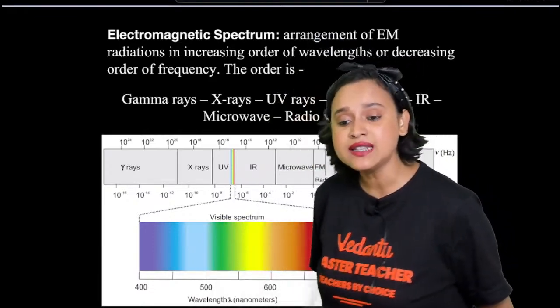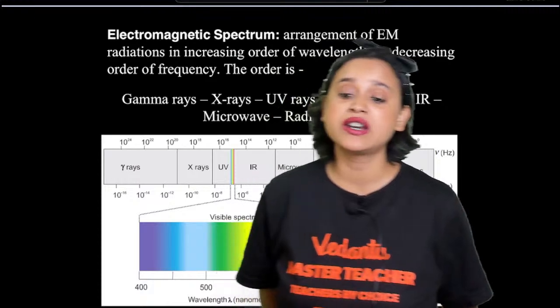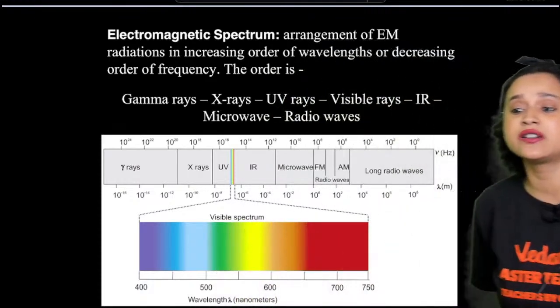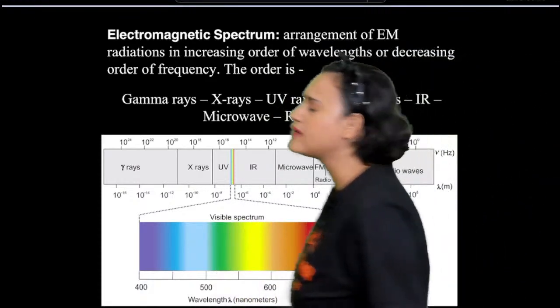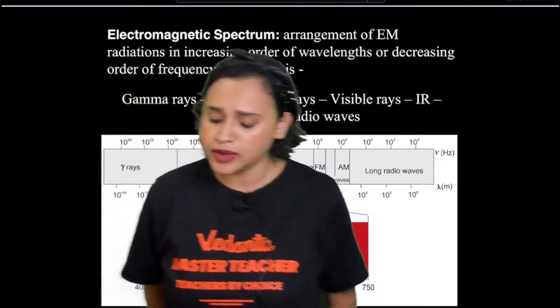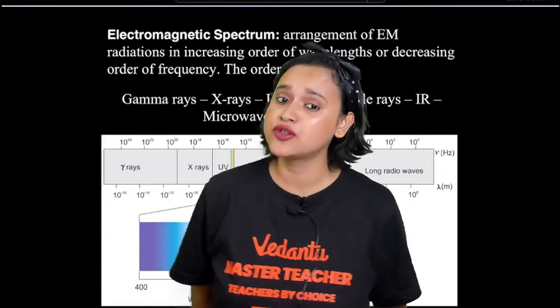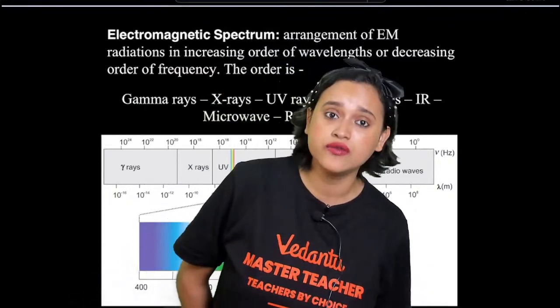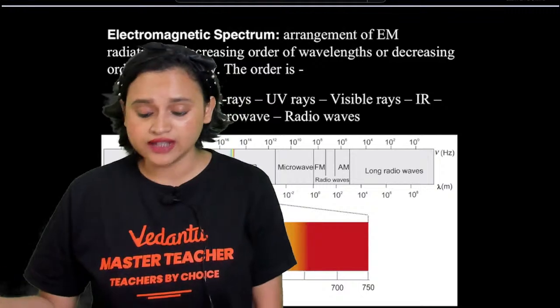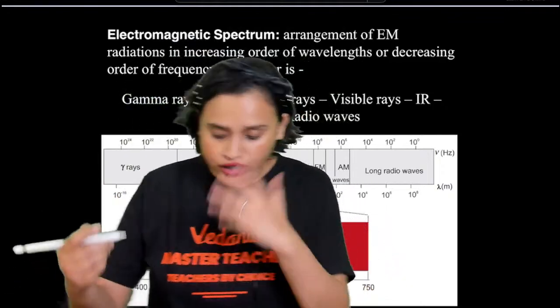Now in this spectrum, my dear bachos, you have cosmic rays, gamma rays, X-rays, UV rays, visible rays, infrared, microwave, radio wave, everything. So now your question will be, ma'am, how do we remember so many of these rays? Okay, so here is my trick.